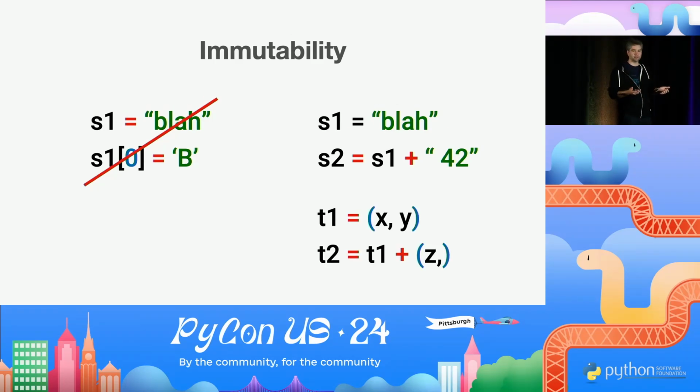Same about tuples. Tuple is this kind of nifty data structure that we use to represent records in Python. It's unlikely that you would be storing millions of elements in them. You usually store things like, I don't know, X, Y, and Z. And here, to actually, let's say, mutate tuple, we are not mutating it itself. We are creating a new one.